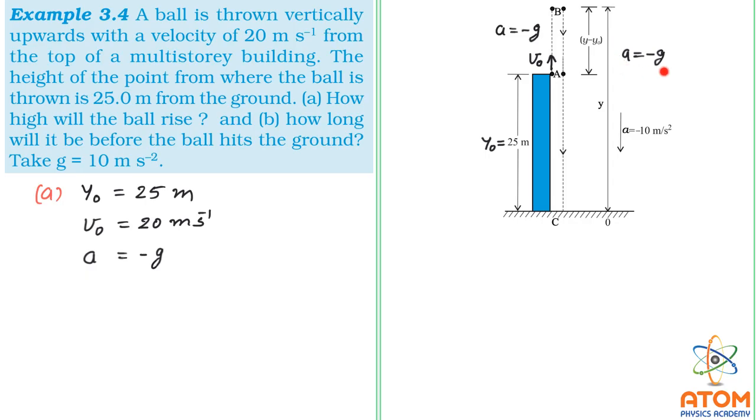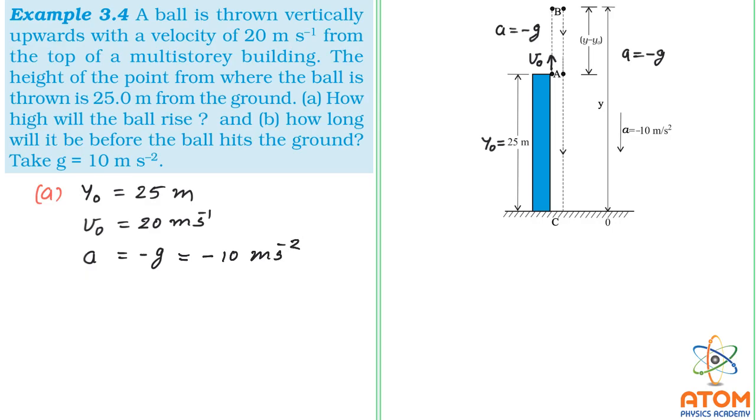And here this acceleration is minus g because though it is a case of acceleration, it is towards the negative direction, so it is minus g, right? So in our first case, for this first motion from A to B, acceleration is minus g, and because g is already given, I will put down minus 10 meter second inverse square.